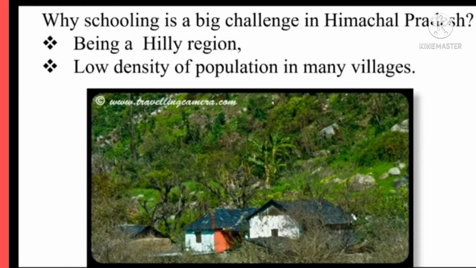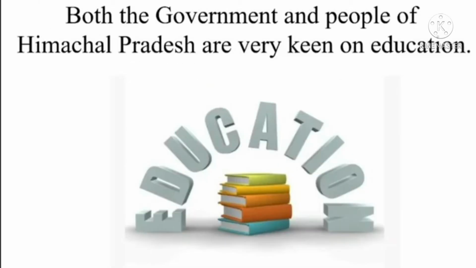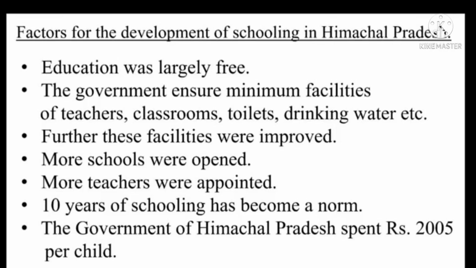As the years went by, these facilities were improved and expanded. More schools were opened and more teachers were appointed. In the year 2005, the average spending on education by the government in Indian states was 1049 rupees per child. Himachal Pradesh was spending 2005 rupees per student.